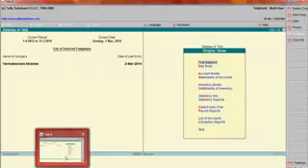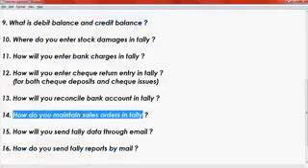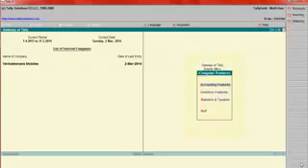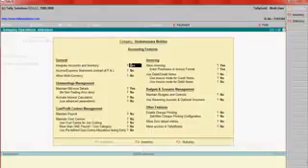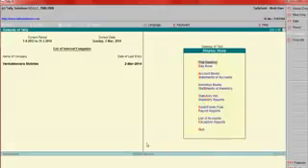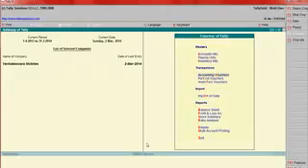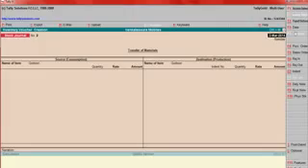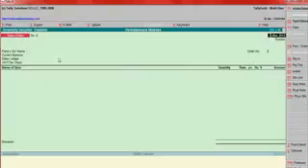before doing this process, go here, Tally, Features, Accounting Features, F2, Inventory Features. Then say here Order Processing, yes. After that, purchase orders and sale orders you have to enter in Inventory Vouchers, sale order, like that, party name, just like sale entries, sale invoice.